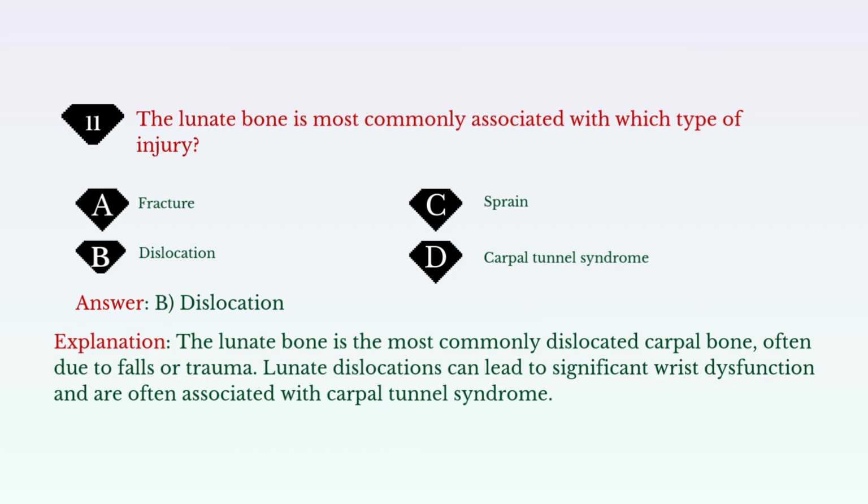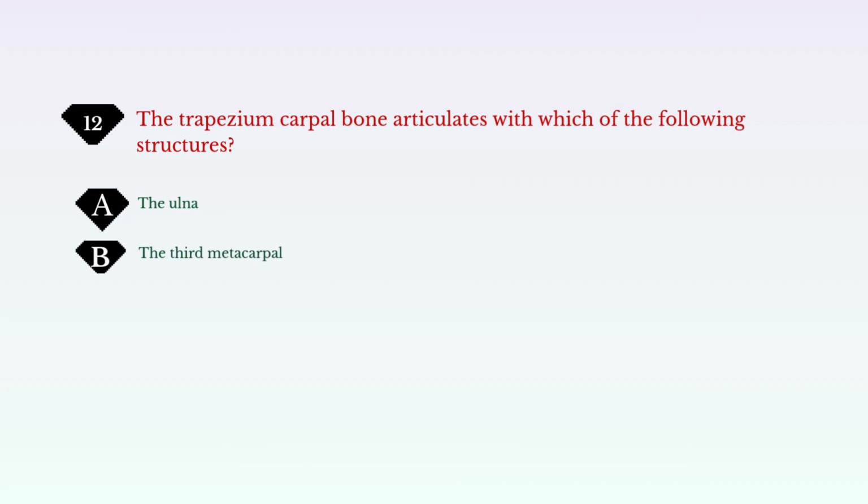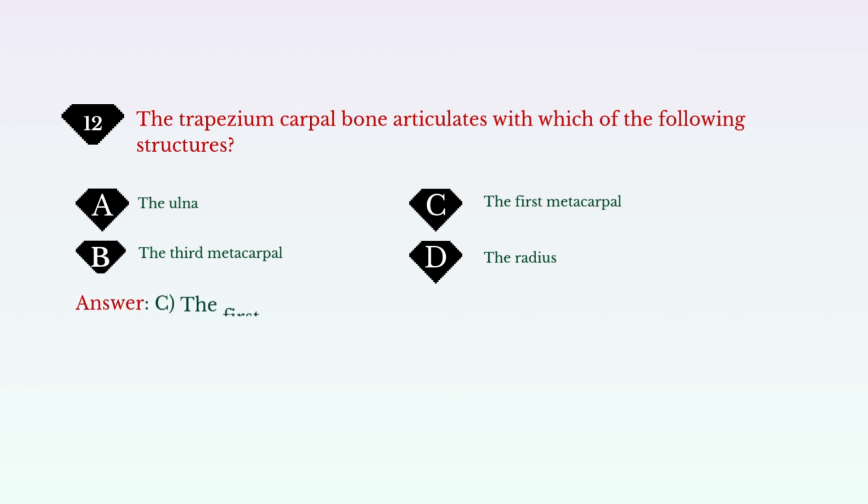Lunate dislocations can lead to significant wrist dysfunction and are often associated with carpal tunnel syndrome. The trapezium carpal bone articulates with which of the following structures? A. The ulna. B. The third metacarpal. C. The first metacarpal. D. The radius. Answer: C. The first metacarpal.